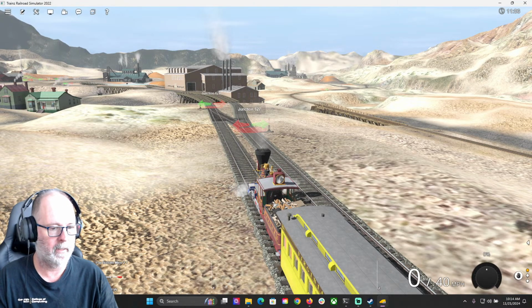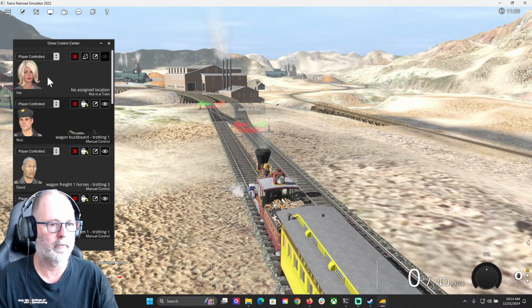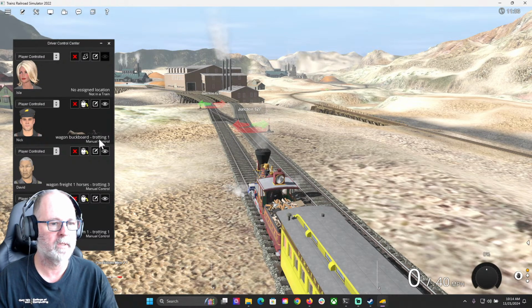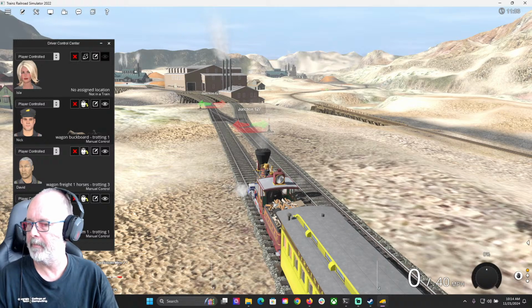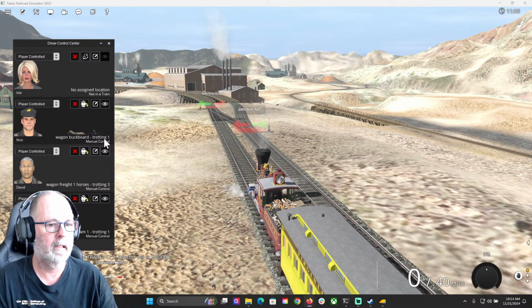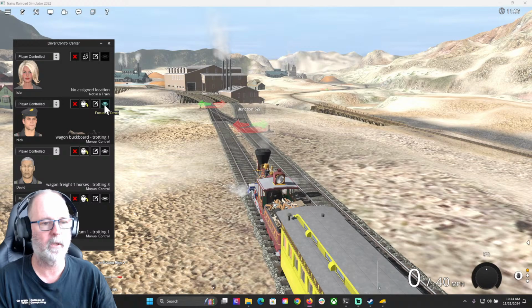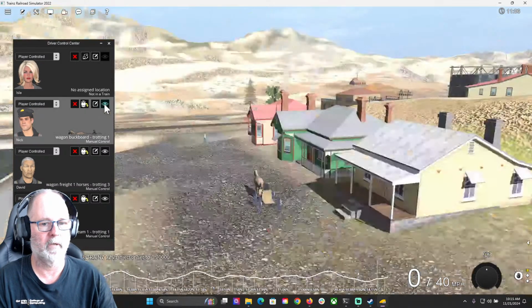Or sometimes you can actually click on the drivers and then assign a driver to a train. But if you have a train that's wagon, buckboard, trotting, manual control, there's a guy driving a wagon buckboard. Let me check something here real quick. Wagon buckboard? Yep. Okay. So let's go look at that. So when you look at the drivers, I'm going to divert here. We'll come back to the train here in a minute. When you look at the drivers, you can click on Focus on Driver.